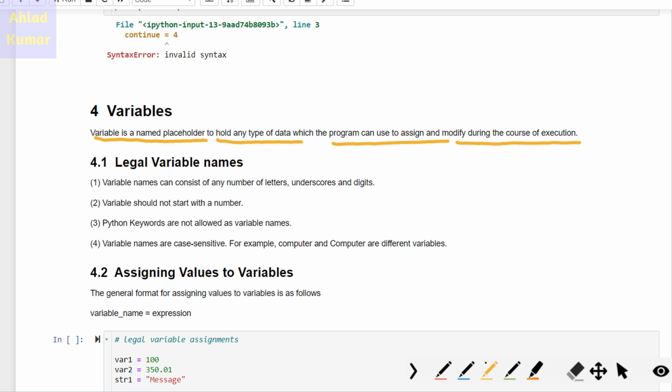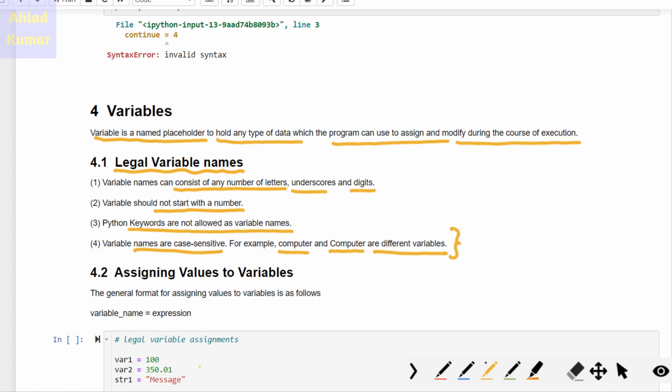There are different important concepts that you have to keep in mind while defining variables, and they are listed down here. These are the legal variable names that you can use. The important point is that variable names can consist of letters, underscores and digits. A variable should not start with a number. Please note, it's important, it should not start with a number. Python keywords are not allowed as variable names. This is also important. And variable names are case sensitive. For example, Computer and computer are different variables. So keep this also in mind.